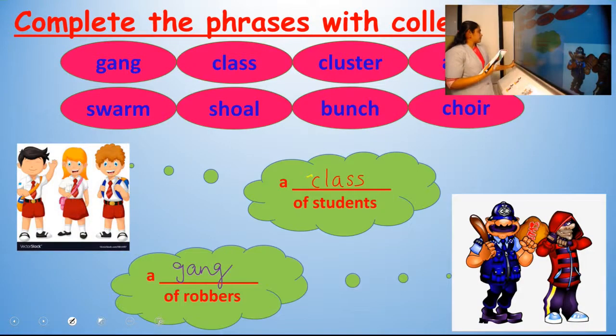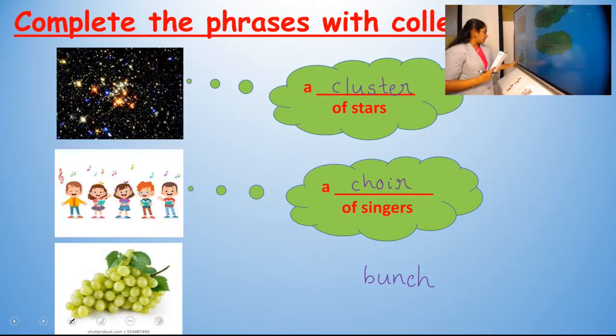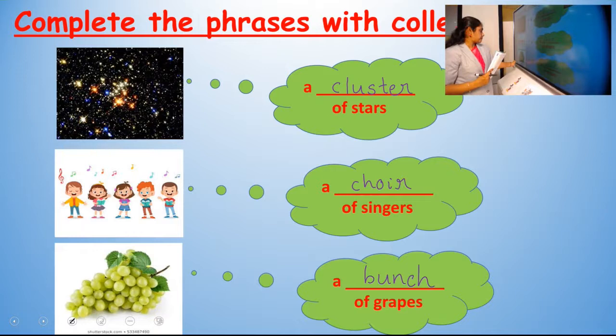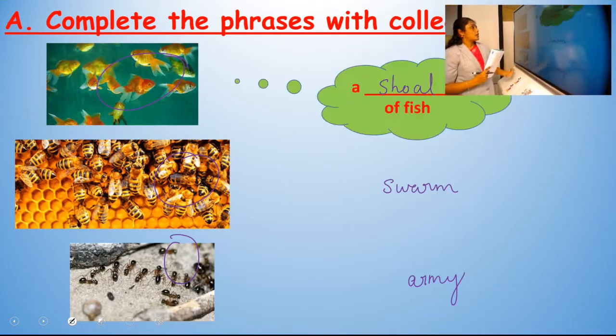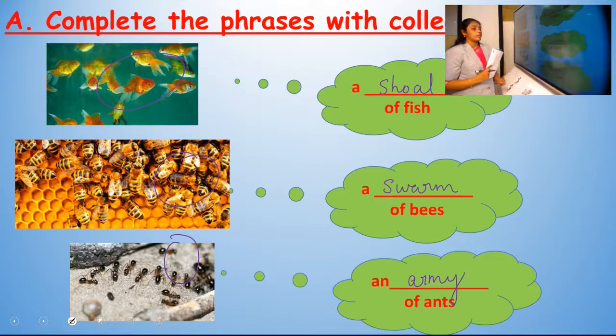Then we completed the first exercise. Exercise number A, complete the phrases with collective nouns, a class of students. Second question answer, a gang of robbers. And 3, cluster of stars, choir of singers, and bunch of grapes. Shoal of fish, swarm of bees, an army of ants.